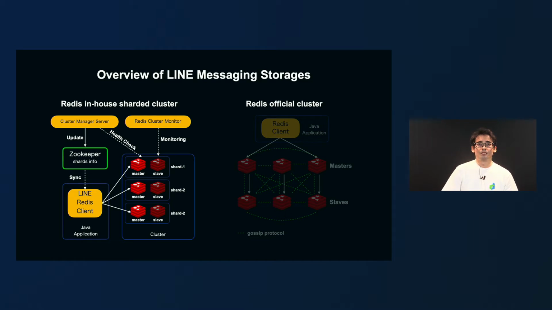So let's talk a little bit more about Redis. We actually have two flavors of Redis cluster. First, we have our in-house sharded cluster. This was developed internally by Line when the Redis official cluster was not released yet. Here, data is split in shards that are replicated in a master-slave manner. The location of each shard is stored in Zookeeper, so the Line Redis client just needs to synchronize the shard information with Zookeeper in order to locate where the shards are located. Then it can directly communicate with the shards to write and read data. The cluster manager server updates the shard info in Zookeeper and also checks if the cluster is healthy.